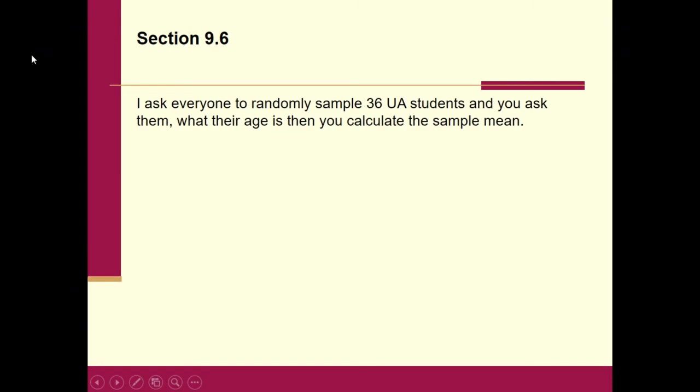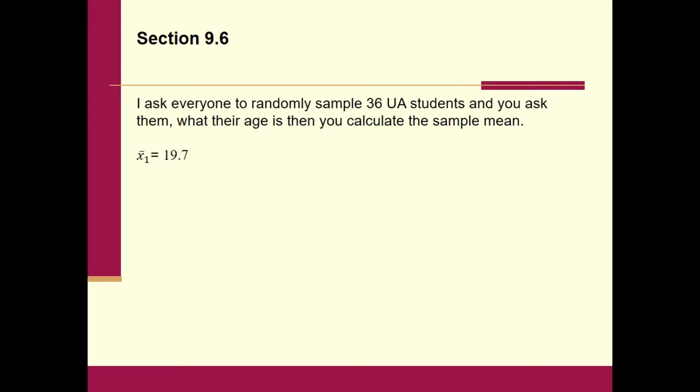Good day, students. So today we're going to take a look at section 9.6. All right, so I ask everybody to randomly sample 36 UA students, and you ask them what their age is, and then you go ahead and calculate the sample mean. So you take the average of the 36 UA students, all right?